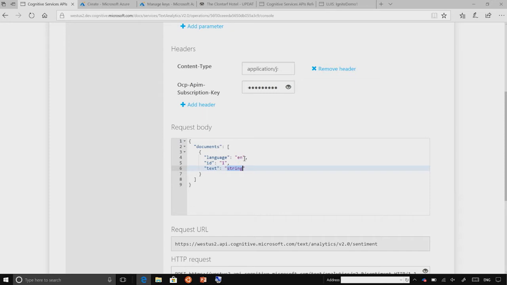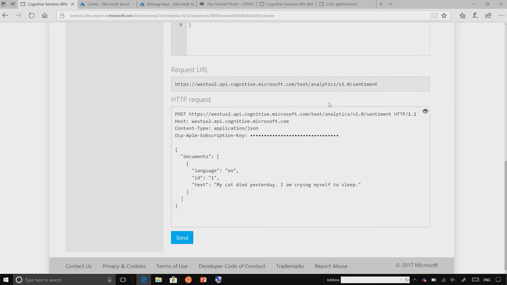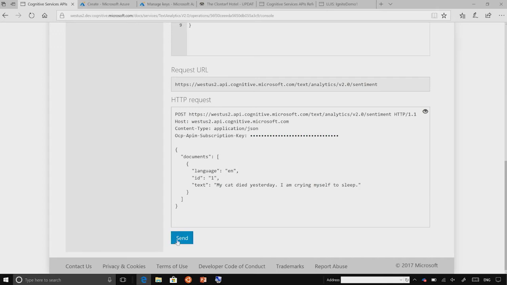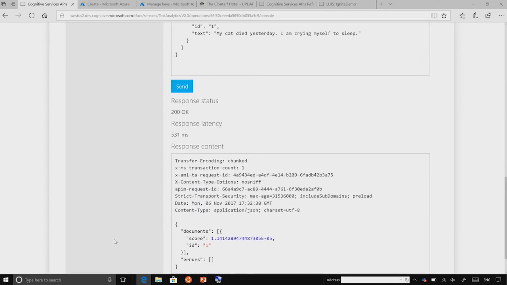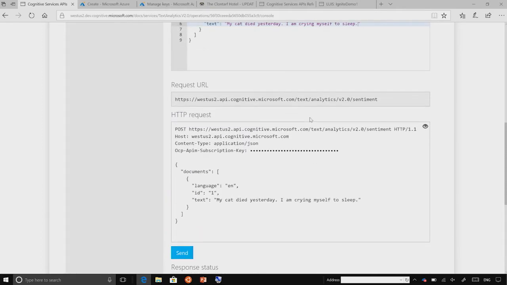Now I'll provide some other text like, my cat died yesterday. Yesterday, I am crying myself to sleep. Okay, so that's not very positive. That, in contrast with the other one, is kind of sad. And now I can see the actual HTTP request that is being sent to the system, and I can send that. And then I can see the response. And in this case, the score is 1.14 times 10 to the minus 5, so practically 0% happiness because of the dead cat, of course. So you can see how you can consume the API in a RESTful interface.